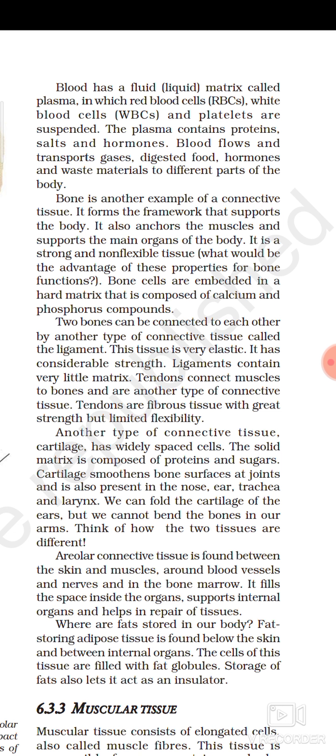The next type of connective tissue is tendons, which connect muscles to bones. Our muscles are attached to bones with the help of another type of connective tissue, that is tendons.